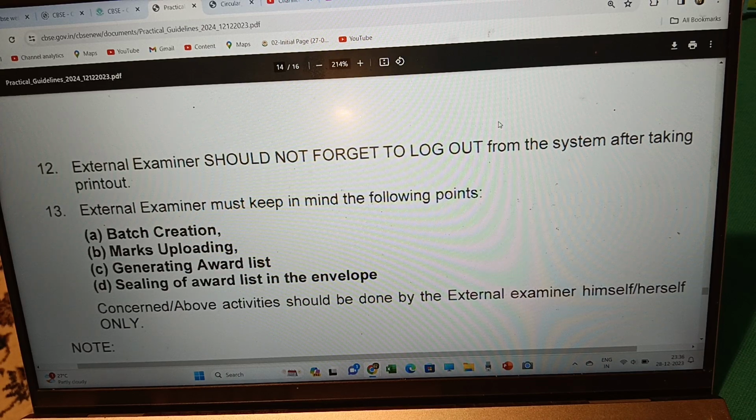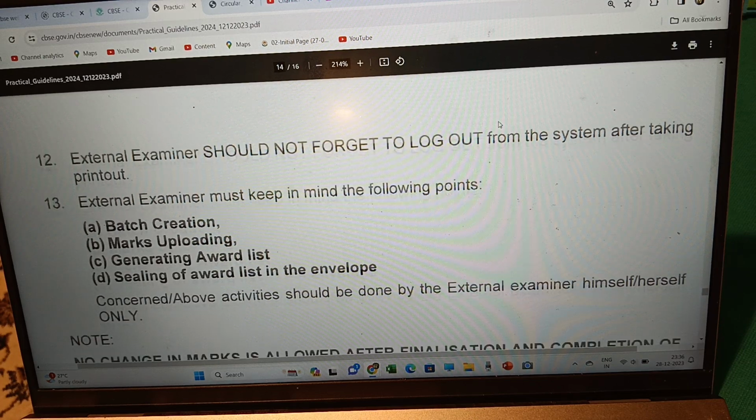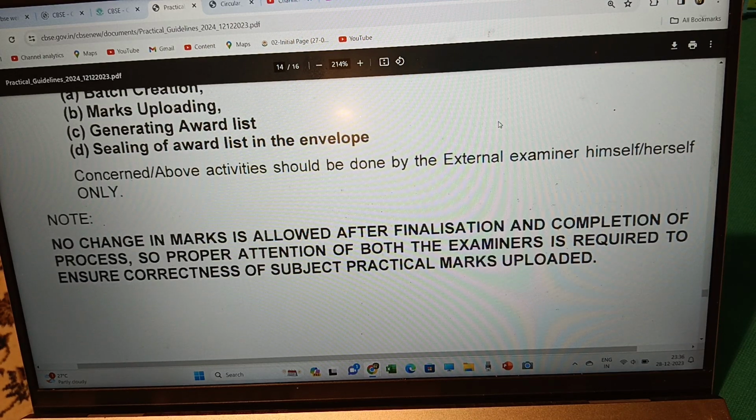The concerned activities should be done by the external examiner himself or herself only. No change in marks is allowed after finalization and completion of the process. So proper attention of both examiners is required to ensure correctness of the practical marks uploaded.